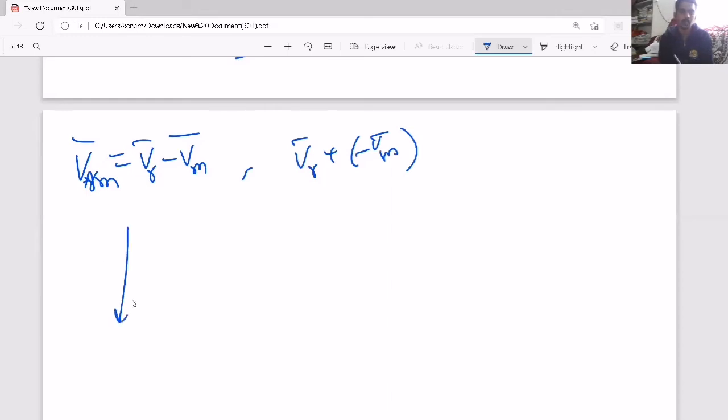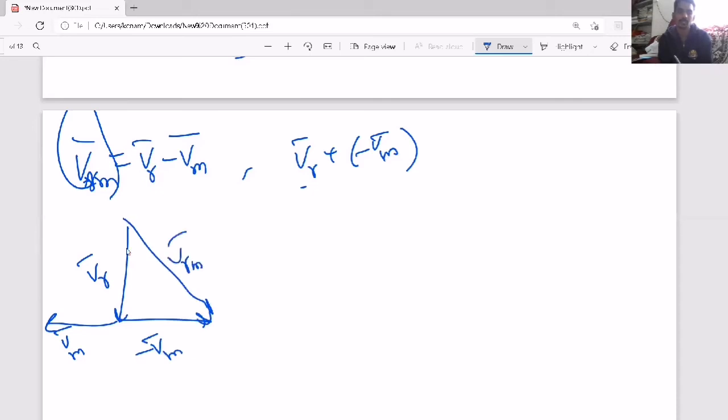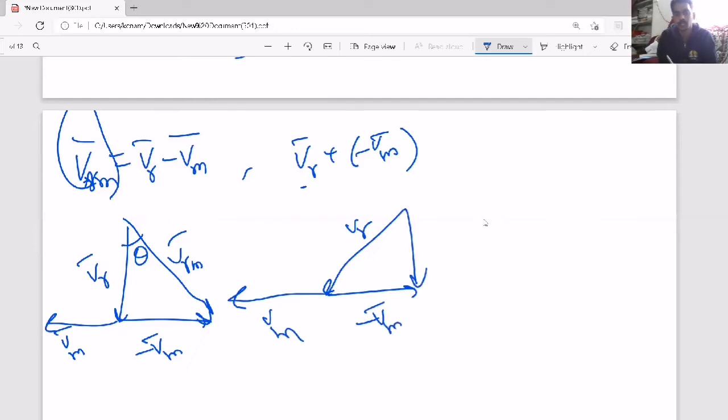So two simple cases I will tell. Suppose rain is falling, this is VR, vertically. Now you are running, so this is man's velocity. Because of your velocity, the relative velocity is VR plus minus Vm, which means this is minus Vm. So now this will become VRM. So it was falling vertically, but because of your velocity, it bends at some angle. Or else it is falling at some angle, and you can run with some velocity so that this will become minus Vm and you can make it vertical. So just try to understand these two situations, where this is theta.